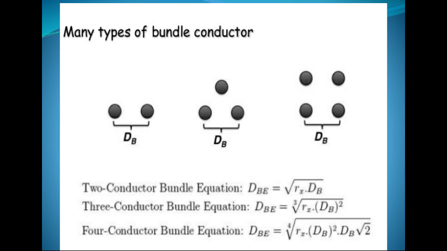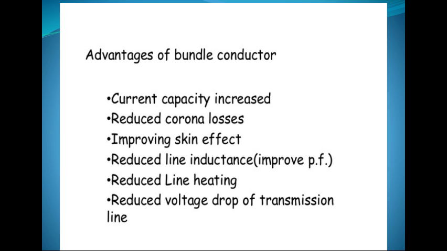Now bundled conductors are of different types. There may be 2 wire, 3 wire, 4 wire or more than 4 wire. For a 2 wire bundled conductor, the value of DE is equal to under root R dot D. For 3 conductors, its value is the cube root of R D square. Similarly, for 4 conductors,